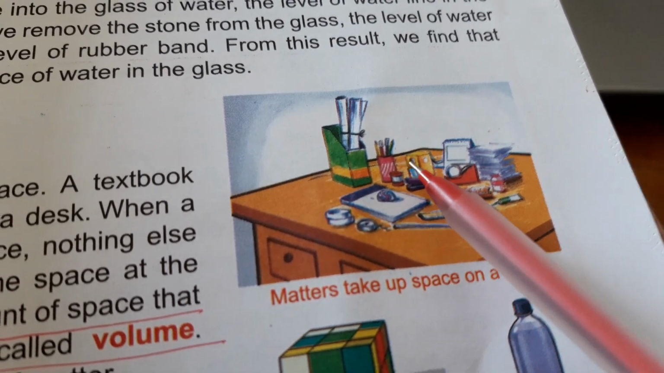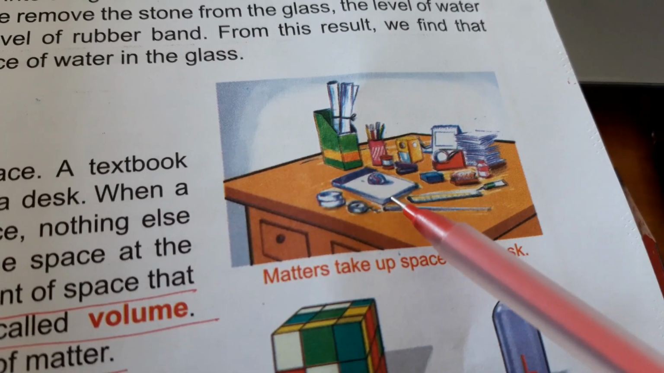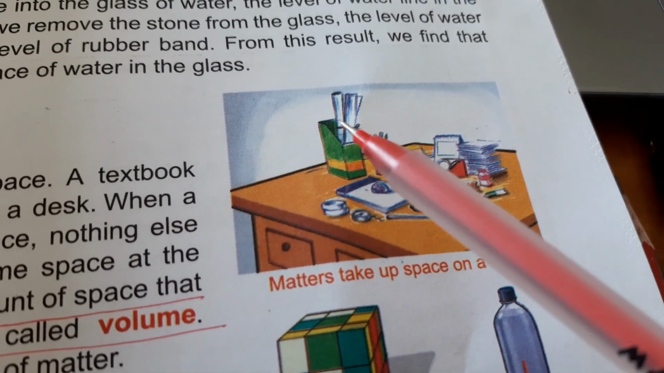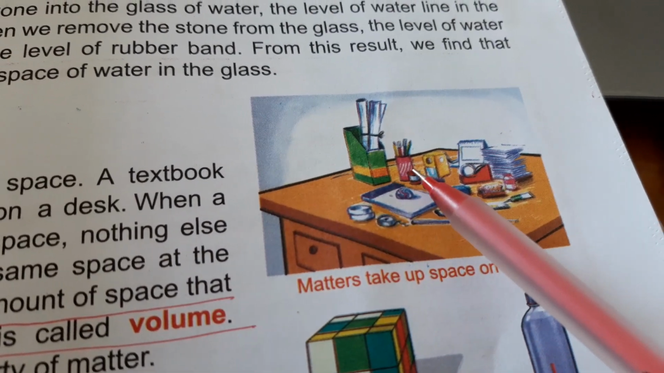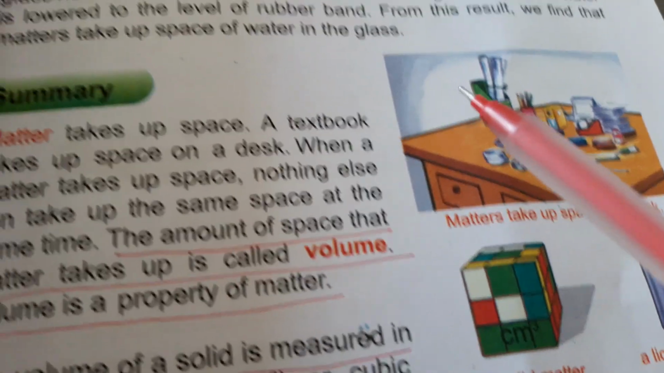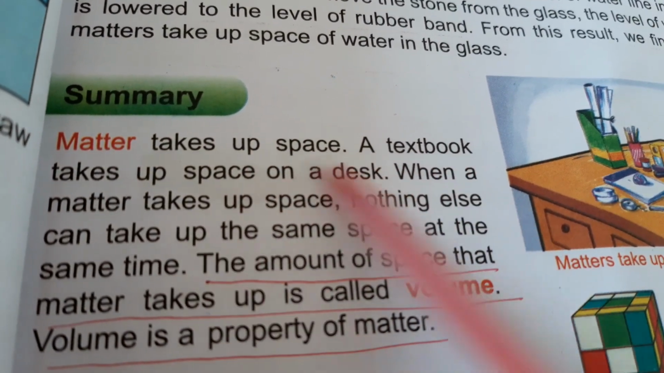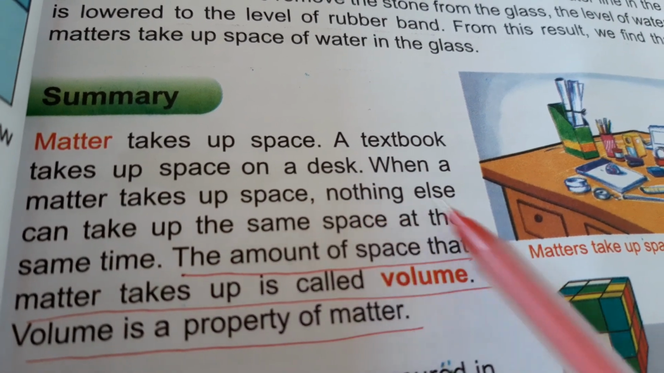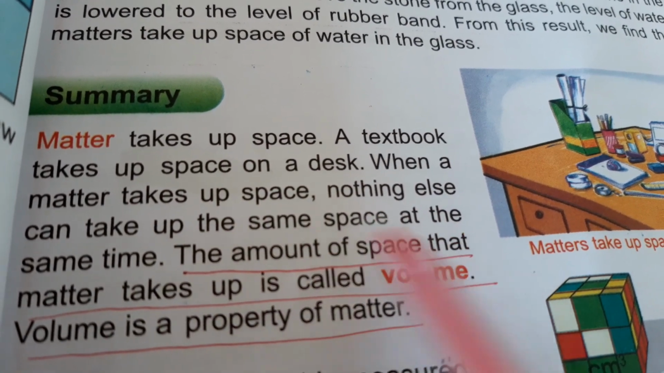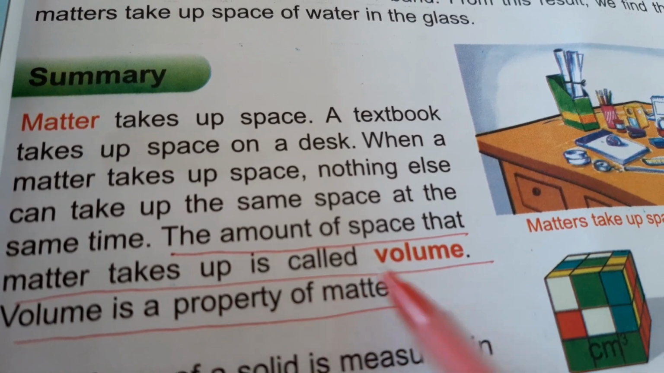So in summary, whatever the matter, long, round, square, every matter takes space and has volume. It is not only on the flat of the desk, it is taking space upward as well. So it is taking space on all sides, and taking space on all sides is called volume. So matter takes up space. A textbook takes up space on a desk. When a matter takes up space, nothing else can take up the same space at the same time. The amount of space that matter takes up is called volume.